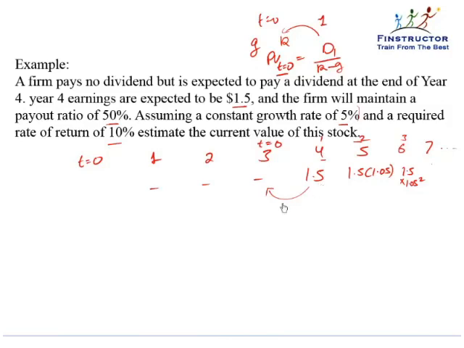So D1 is nothing but 1.5 upon k minus g will be the value at t equal to 3. The cost of equity is given to be 10% and the perpetual growth rate is 5%. So 1.5 upon 0.1 minus 0.05 will give us the value at t equal to 3 of these cash flows. And let's use our calculators and solve the question.